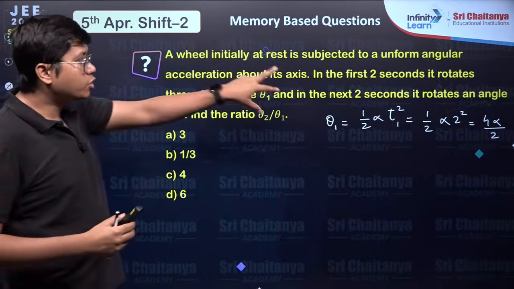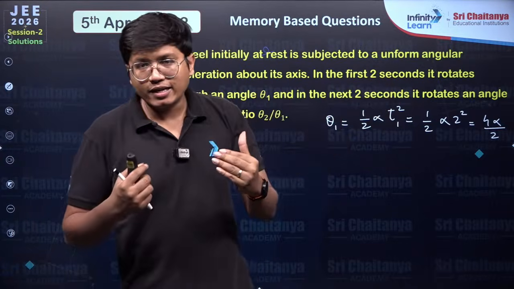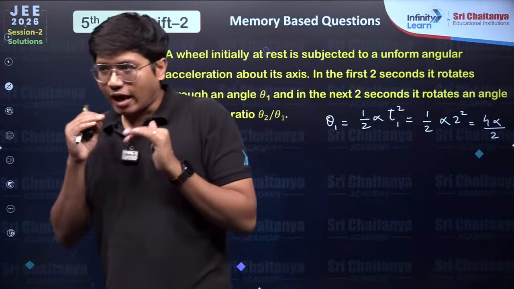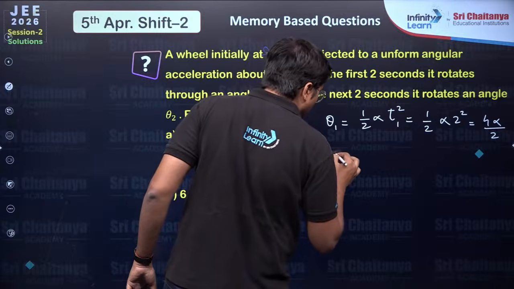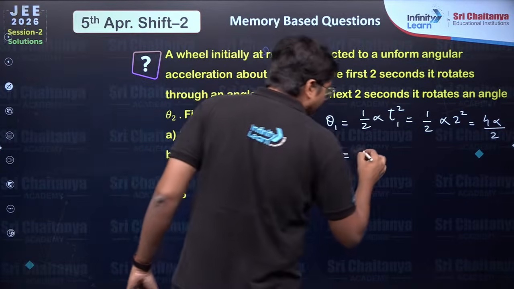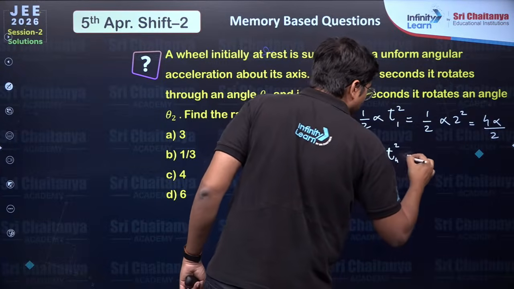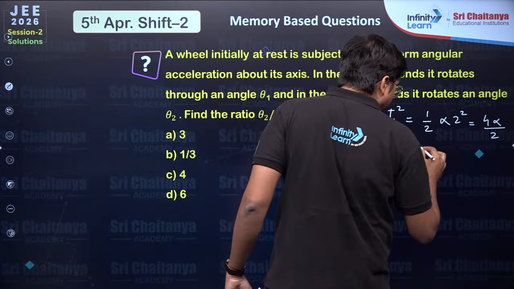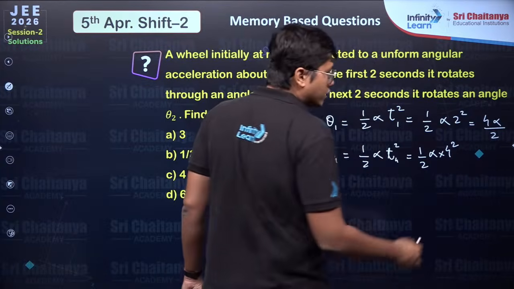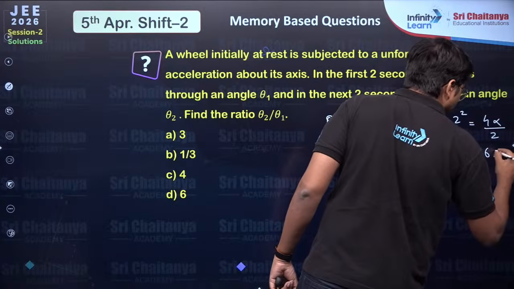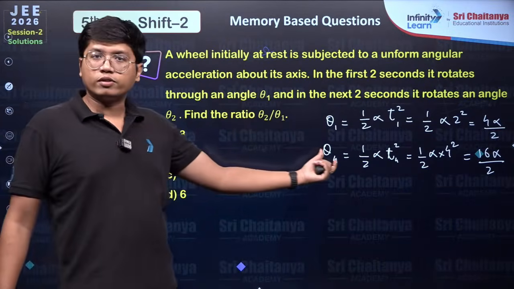Now see, in the next 2 seconds, you can't directly find for the next 2 seconds. Instead, you have to find the total angular change in 4 seconds. You will get 1/2 alpha t square. This I should have called it T2, but anyway, 1/2 alpha into 4 square, which is 16 alpha by 2.